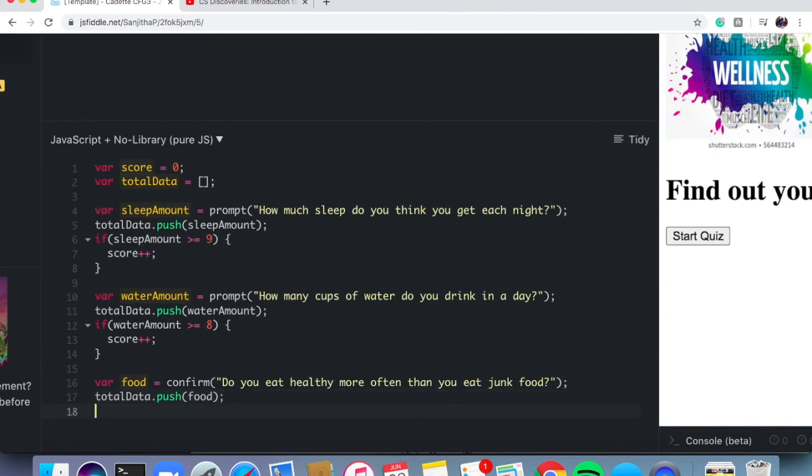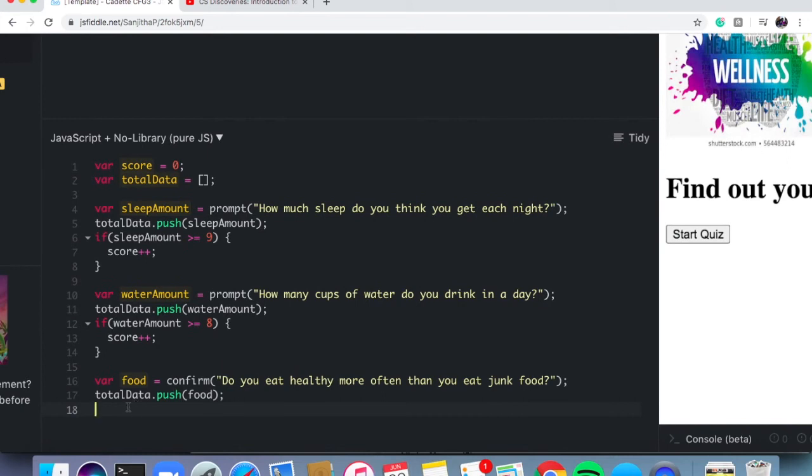Now, our if statement for this one's going to look a little different. You see, this information that we collect from our confirm statement is collected in the form of what we call a Boolean. Now, a Boolean is just a really ugly word for saying whether the user's input was considered true or false.